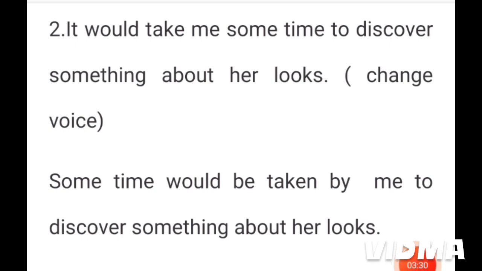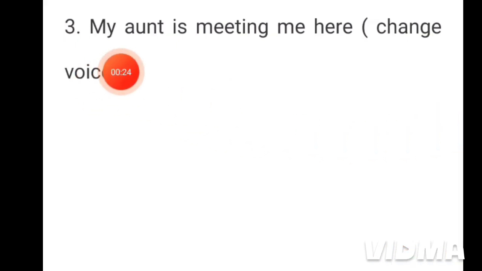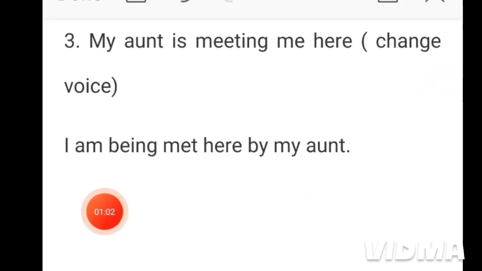Now look at this sentence. My aunt is meeting me here. This is in the present continuous tense and this is an active voice. We have to make it passive. My aunt, this is the subject here. Is is the helping or auxiliary verb here. Meeting, this is the main verb here. Me, this is the object here. And here is the adverb in the sentence. Now look at the passive voice. This is the answer of this question.